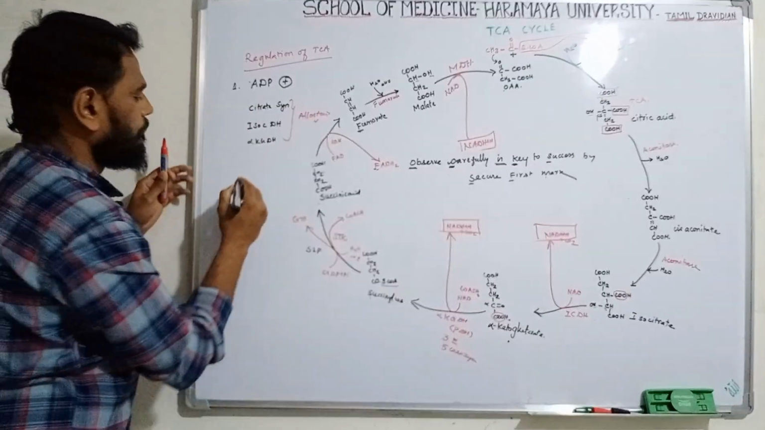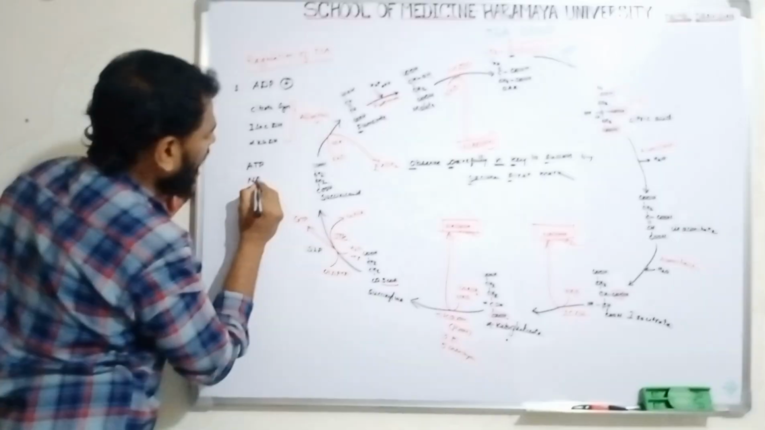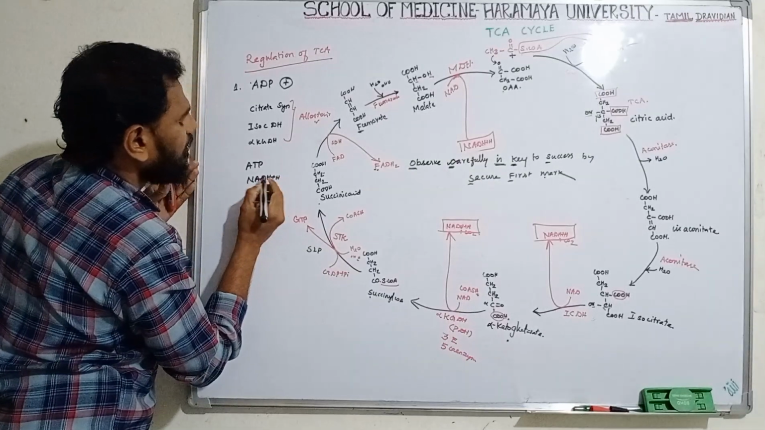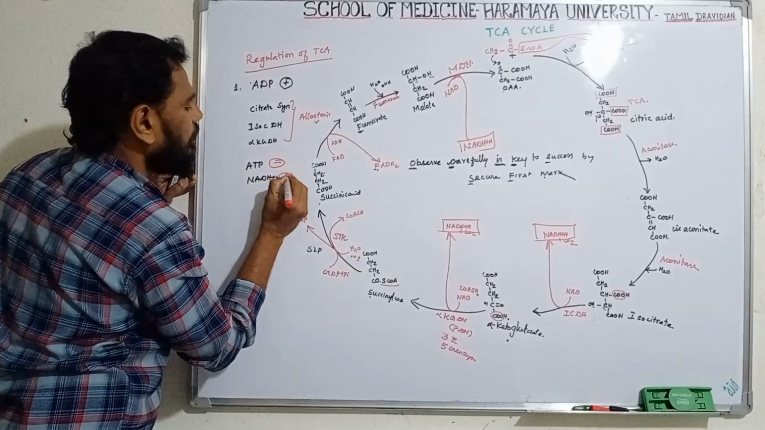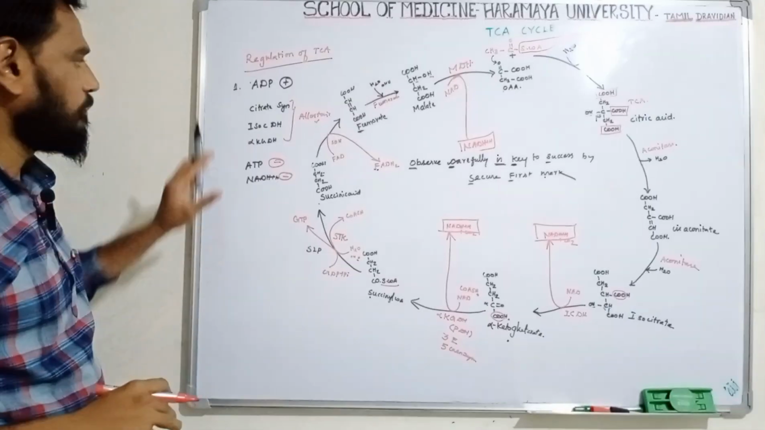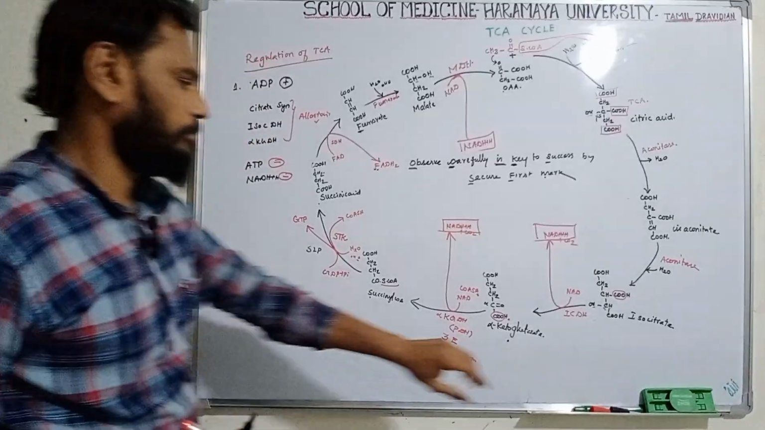Okay, and if there is more ATP or more NADH, these two things always inhibit the TCA cycle. So that is the very important regulation of the TCA cycle. Clear?